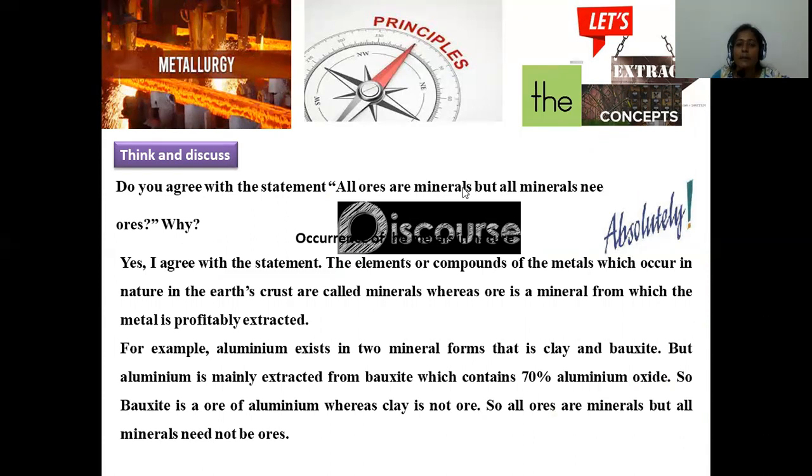Yes, absolutely. Because a mineral is nothing but the material found in the earth's crust, a crude material where metal is present either to a minor or a maximum extent, either in a smaller content or a larger content. So a mineral may contain a range of percentages, which may be extractable or not.